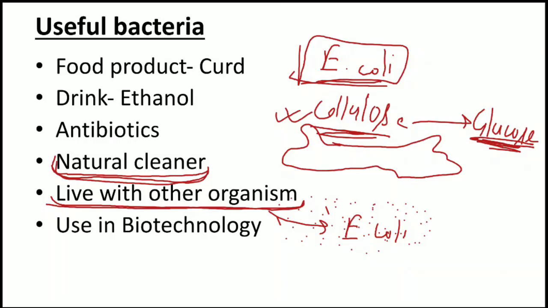But when humans became civilized, they started to peel off the fruits and vegetables. And most of the cellulose is available in the peels of fruits and vegetables. So due to this, what happened? The bacteria available in our intestine to digest this cellulose now have no work. Right? If we are not consuming the cellulose, it means we are not providing proper food to these bacteria which consume the cellulose.